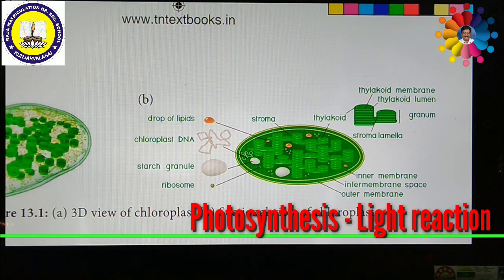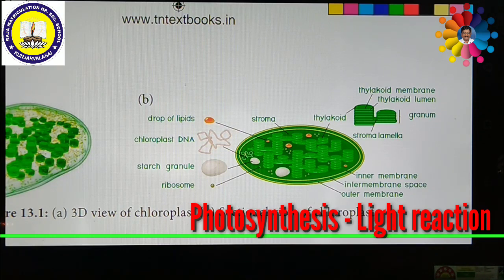I already discussed this earlier with the picture. It is a double-walled membrane bounded organelle. It looks discoid or lens-shaped in structure. It measures around 4 to 10 micrometers in diameter and 1 to 3 micrometers in thickness. The membrane is a unit membrane, and the space between them is 100 to 200 Angstrom.